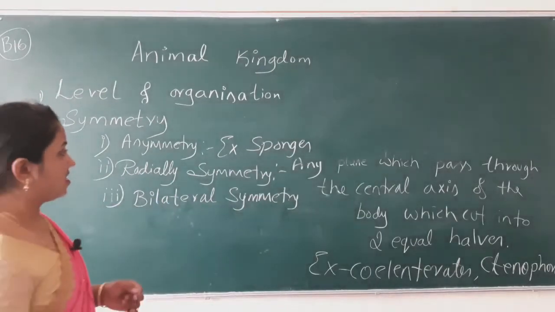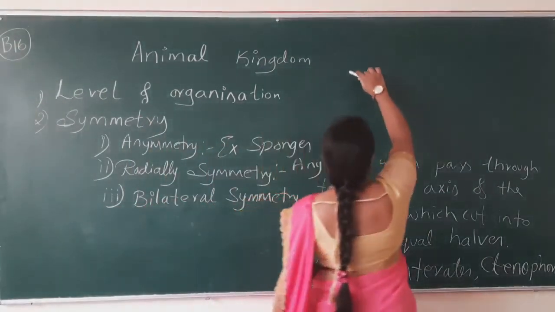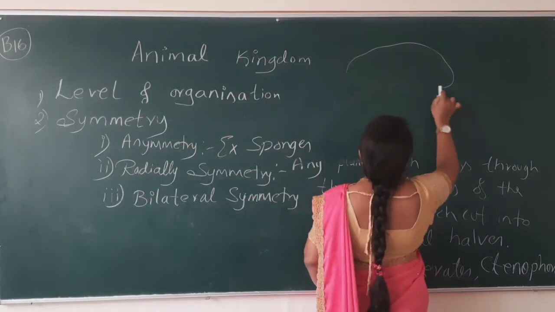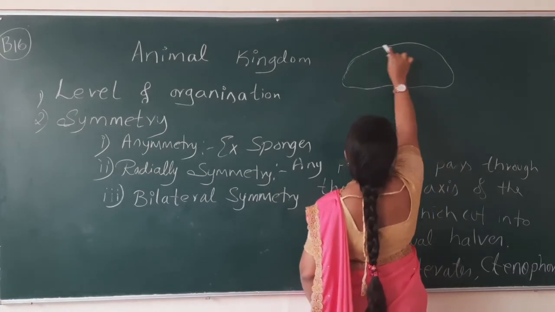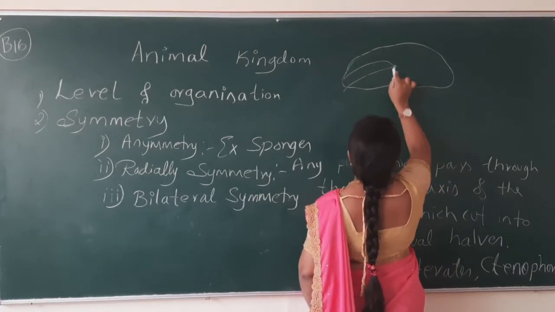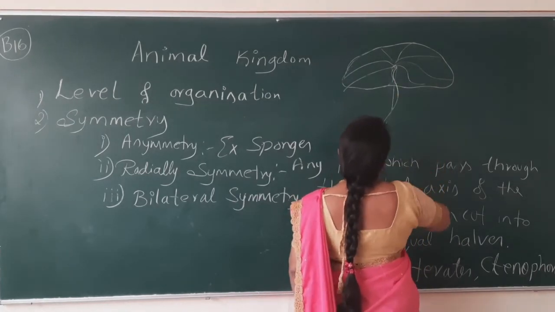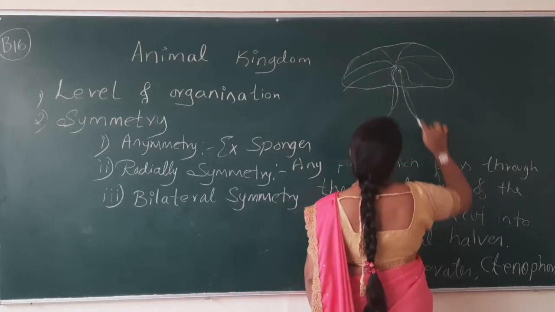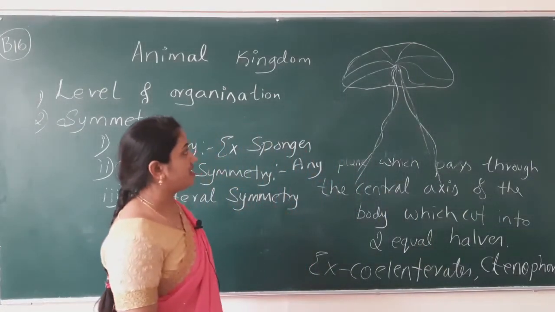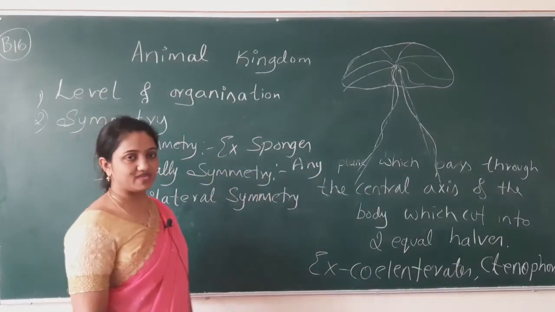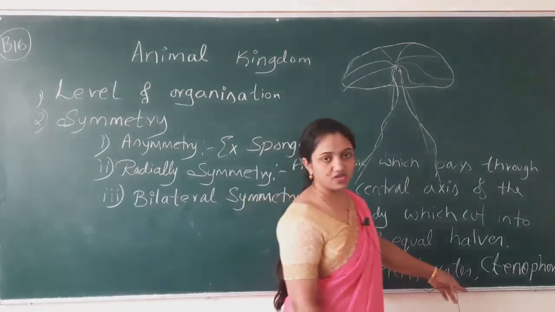Phylum Ctenophora includes one animal known as Pleurobrachia. It has two long tentacles, and it is found in oceanic water.